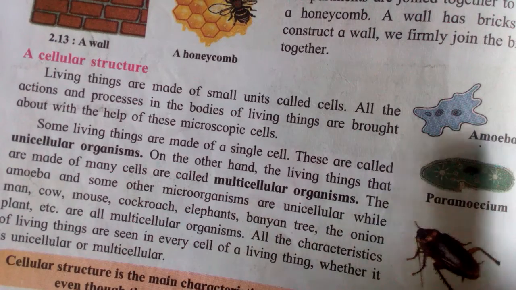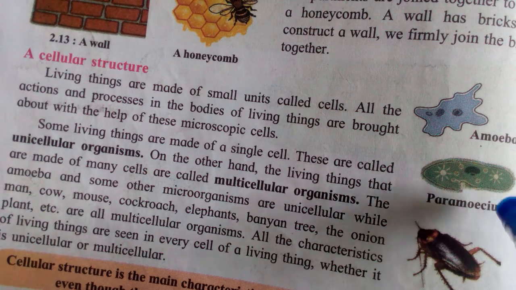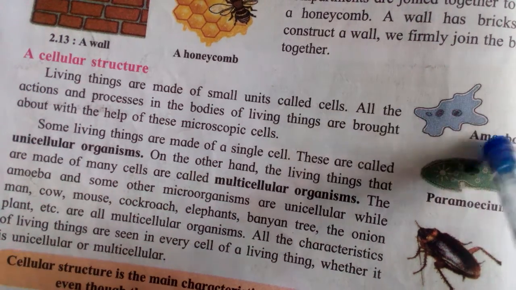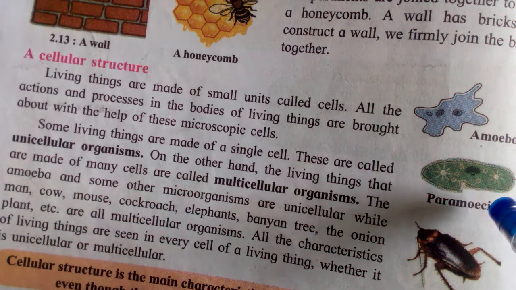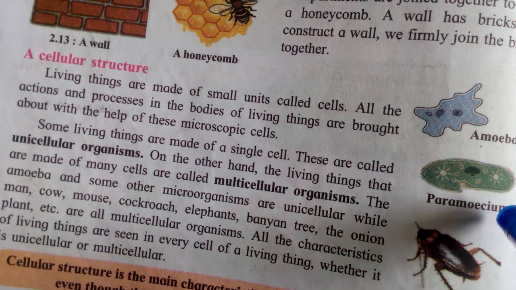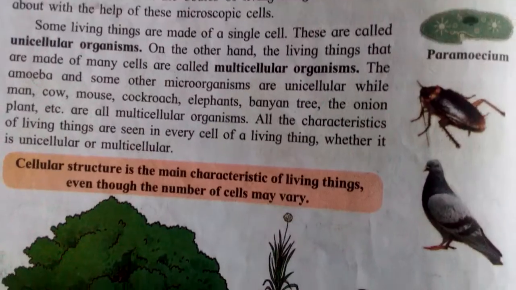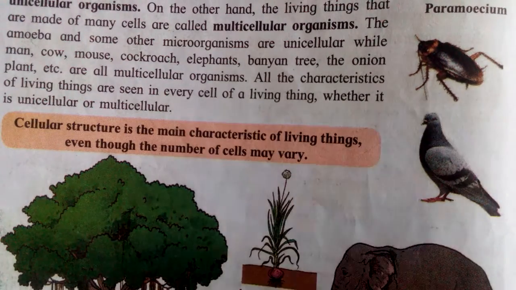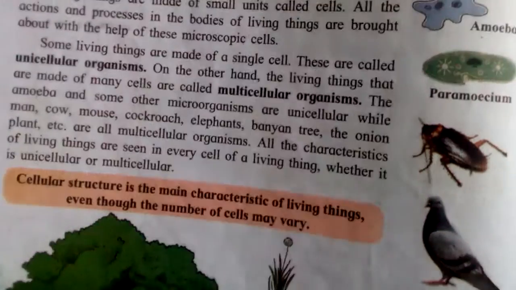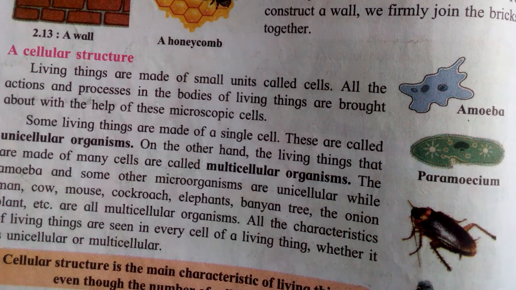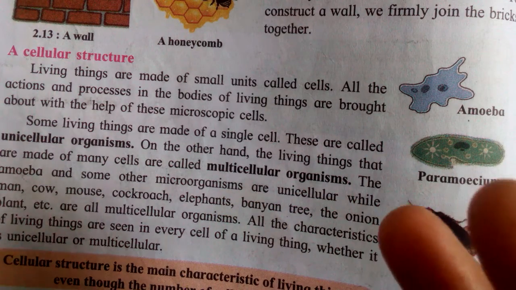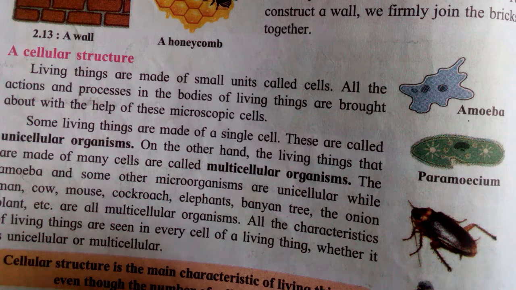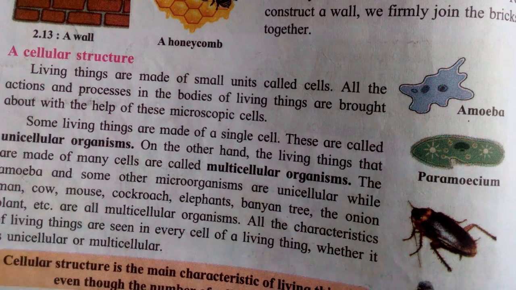For example, the amoeba or the paramecium. See, the body of the amoeba is made by only a single cell. As well as the paramecium, its body is also made by a single cell. And the other animals given, their body is made by many cells. All of you understood what is meant by cellular structure? Unicellular and multicellular. Uni means one, only a single cell is there, and multi means many cells are there.